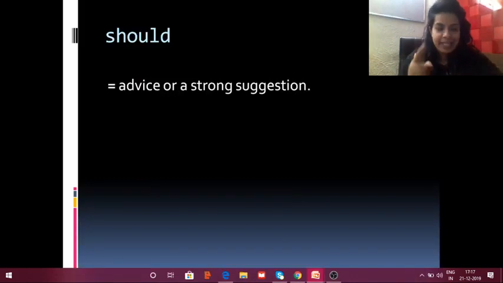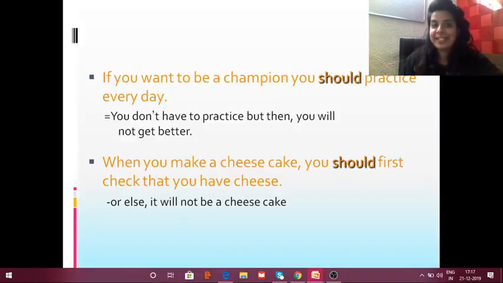Should. The next modal is should. What is the meaning of it? It is used to tell about advice or a strong suggestion, such as if you want to be a champion, you should practice every day. You don't have to practice, but then you will not get better.